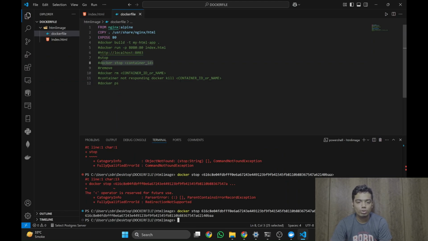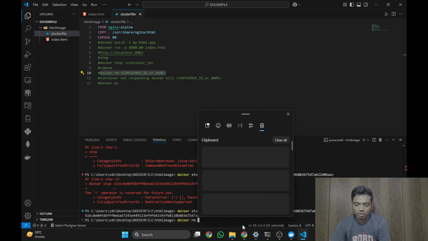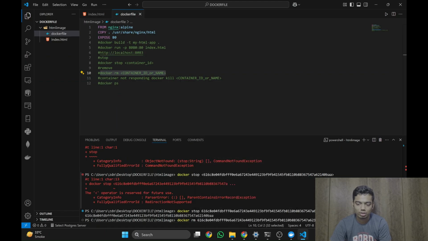Now you want to remove it. Similarly, we will do it for docker remove. Ctrl+C, Ctrl+V, delete everything over here and then paste. Windows+V, paste this thing. Enter. It is removed.